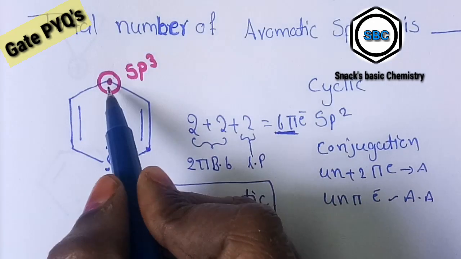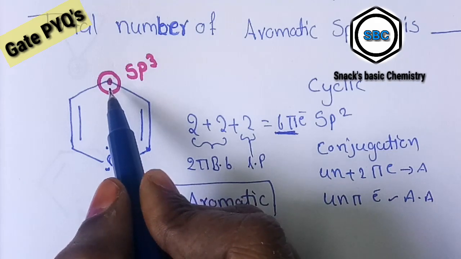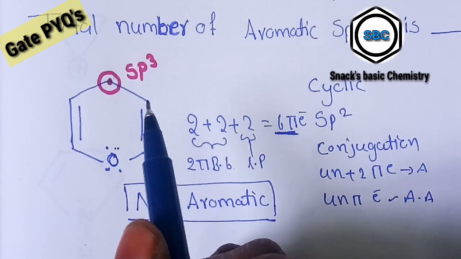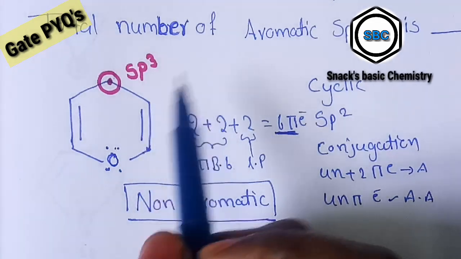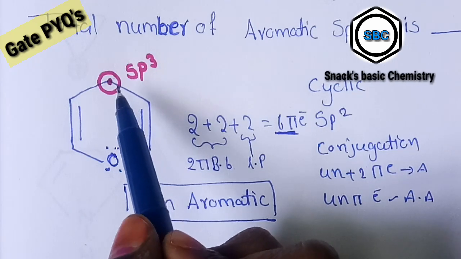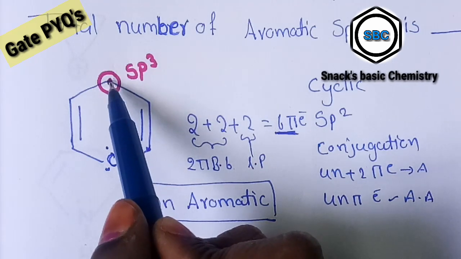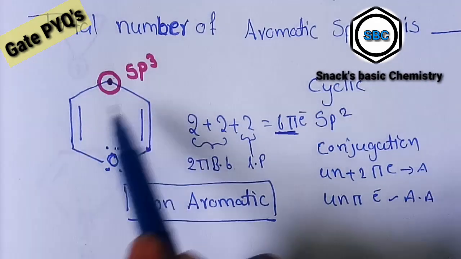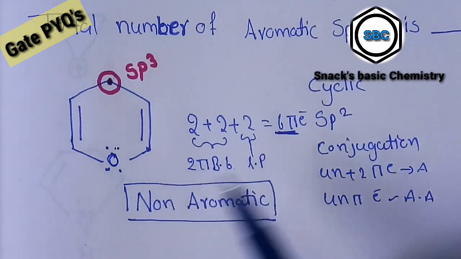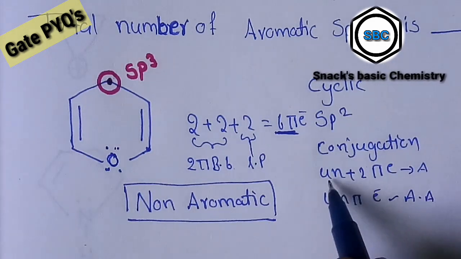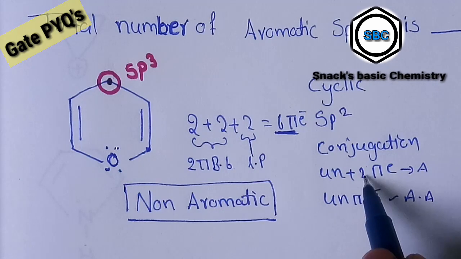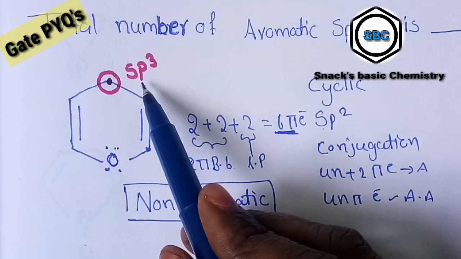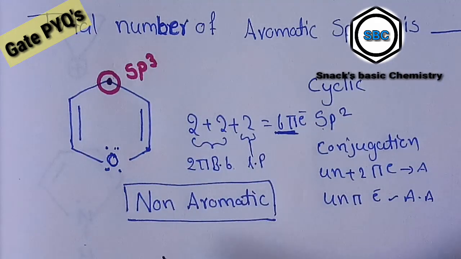In case this carbon was also an sp2 carbon, it would follow aromaticity and Huckel's rule, so it would be an aromatic compound. But this is not an sp2 carbon, it is an sp3 carbon, so this compound is non-aromatic. It follows 4n plus 2, but it does not follow sp2 hybridization, it has sp3 hybridization, so it is a non-aromatic compound.